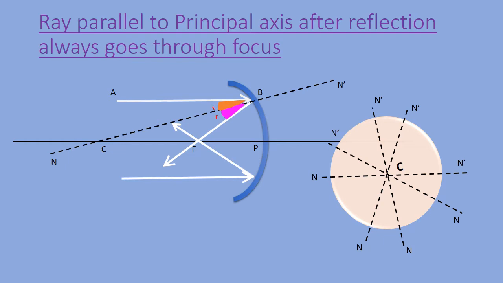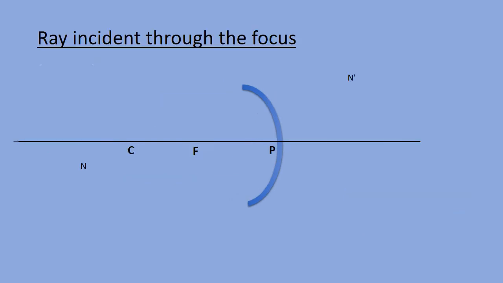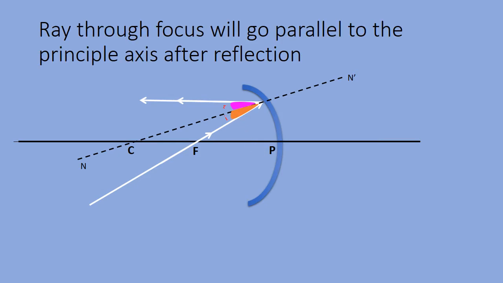Now, the second basic ray, that is a light ray incident through the focus. A light ray incident through the focus after reflection would go parallel to the principal axis. If we consider this as a normal, the angle of incidence would be the angle between the incident ray and the normal, and for the reflected ray it would be the angle between the reflected ray and the normal, and the angle of incidence will be equal to the angle of reflection. So here, a ray through the focus will always go parallel to the principal axis after reflection. Now, this would be our second basic ray.